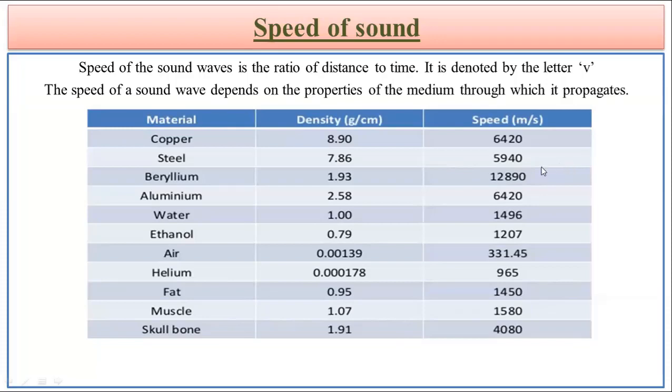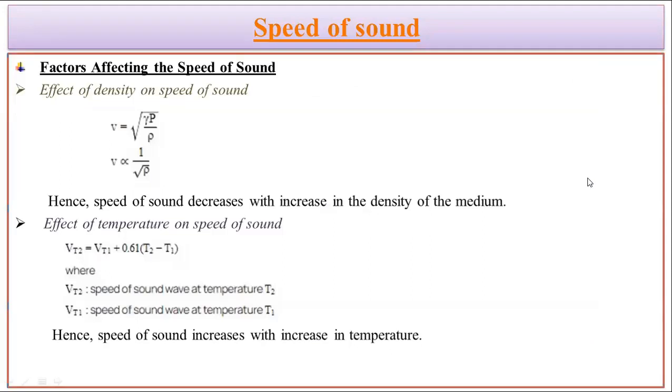Now let's understand about the speed of sound. When we go to different mediums or different materials, we observe that the sound has a different speed over there. And for all the materials, with respect to their density and their presence, we observe that the speed of the sound is different. A general concept is that with higher density, the speed of the sound would be greater. But density is not the only factor; apart from density, there are some other factors also which determine the speed of the sound. So let's understand about that.